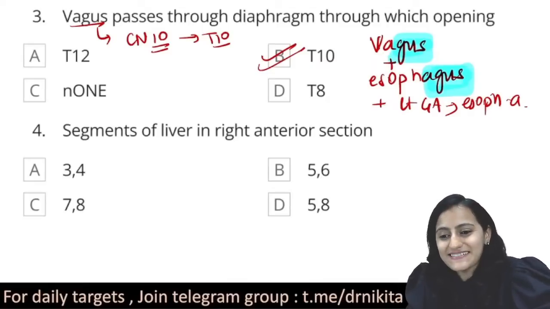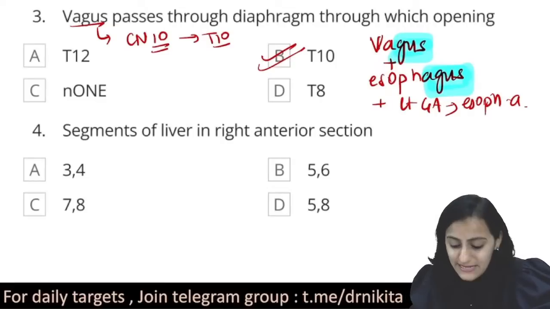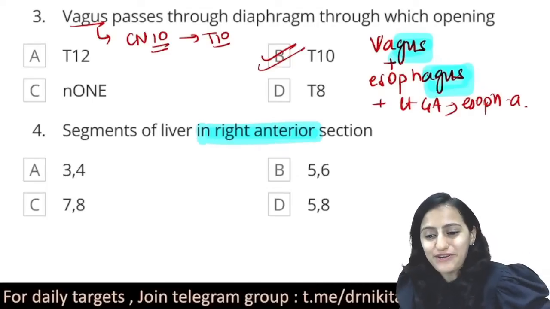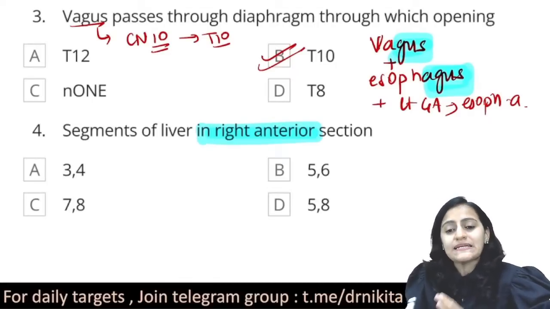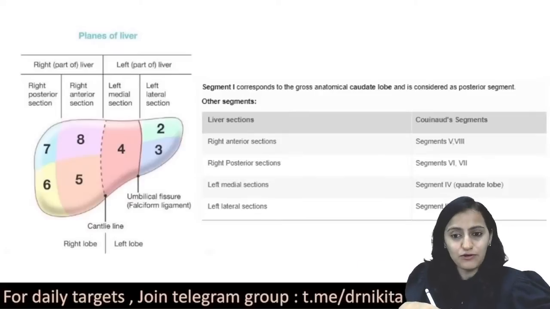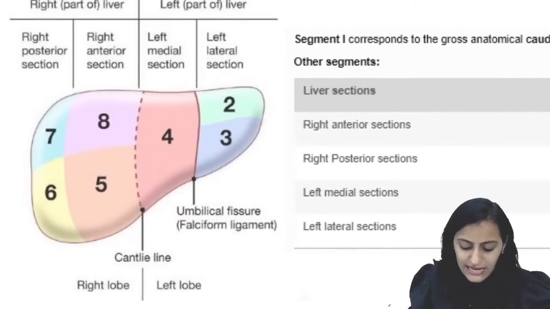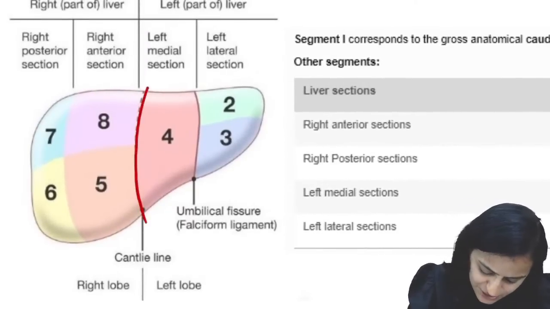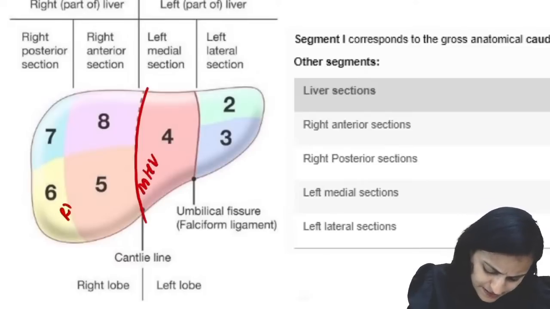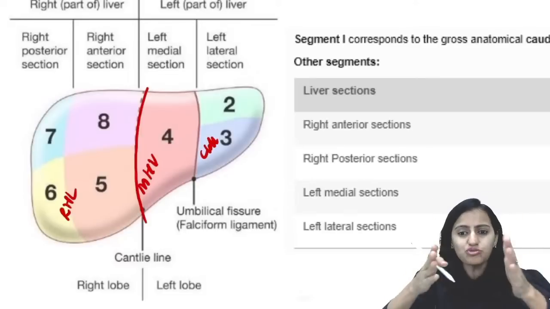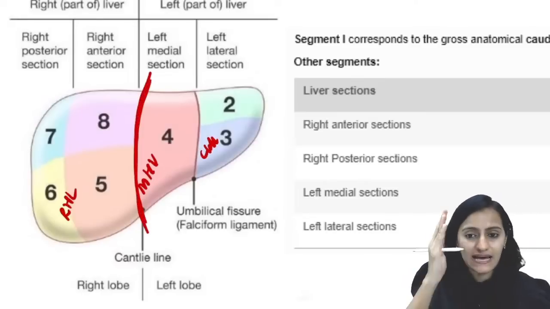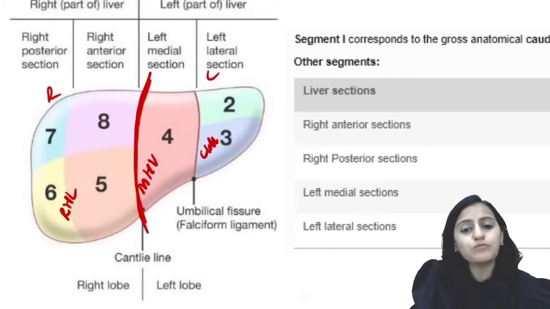Okay. What do you think is the answer to the next question, guys? Segments of liver in the right anterior section. I'll try to simplify this topic of segments of liver for you. Remember that in the liver, first of all, there are the right lobe and the left lobe. What is dividing the right lobe and the left lobe of the liver? This is the line you have here, the Cantlie's line. Basically, you have the middle hepatic vein, the right hepatic vein and the left hepatic vein. So three lines dividing into four parts. The middle hepatic vein is the one in the midline, dividing the right lobe and the left lobe of the liver.